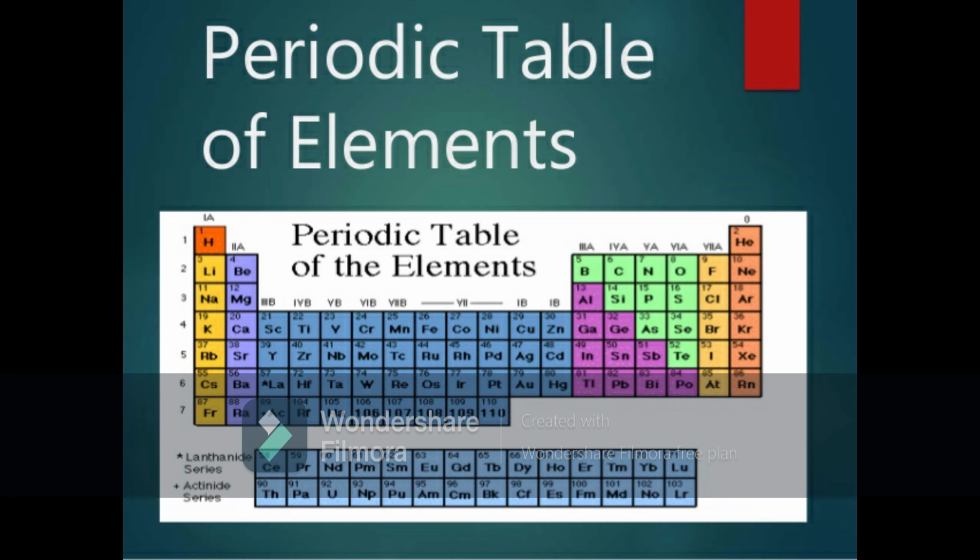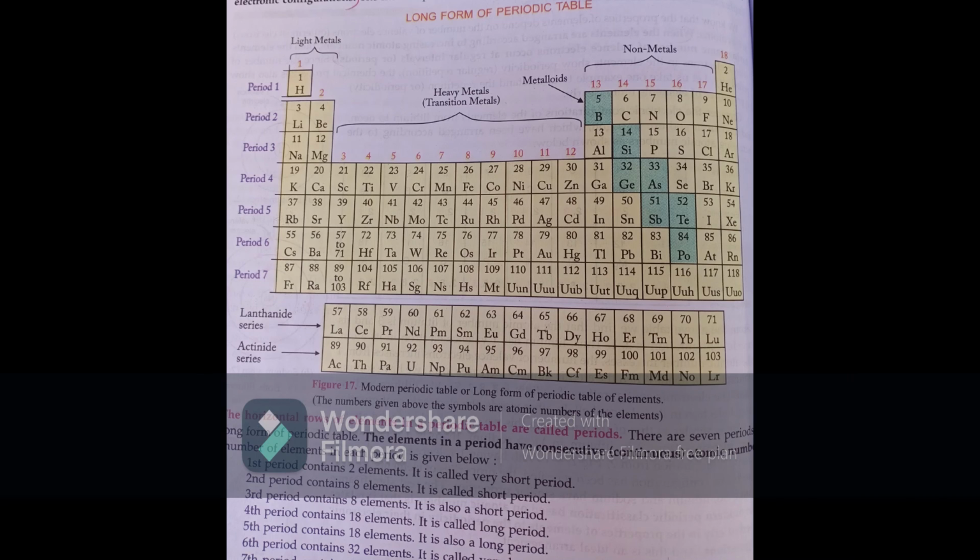These lose 2 electrons to become divalent, or we can say they form 2 bonds, like beryllium chloride, BeCl2. So you can see the 2 examples I told you to learn. One is the light metals, the alkali metals: hydrogen, lithium, sodium, potassium, rubidium, cesium and francium. The second is beryllium, magnesium, calcium, strontium, barium and radium. If you cannot learn the second one, now these are very easy to learn.